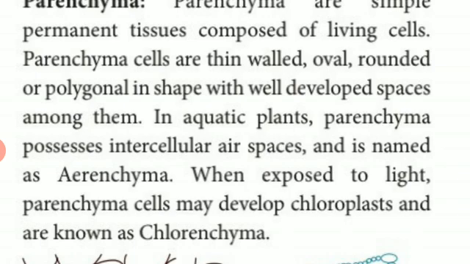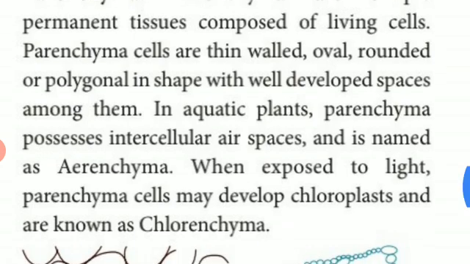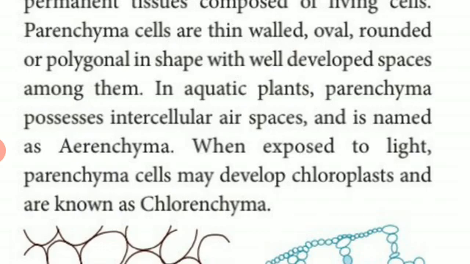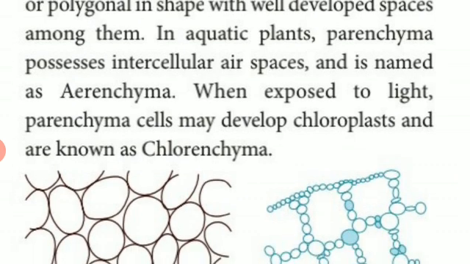In an aquatic plant, parenchyma cells possess intercellular air space. We should know what we mean by aquatic plant: the water plant, the plant which lives in water. There the parenchyma cells have a special character. In between the cells they have air space, and they are called aerenchyma.